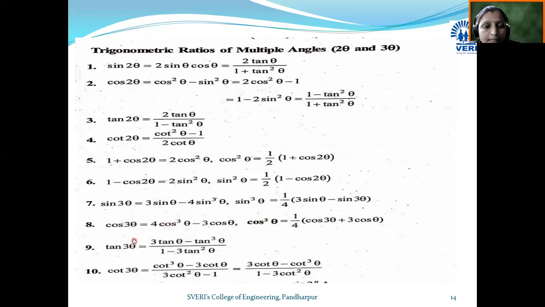Then tan of 3 theta is 3 tan theta minus tan cube theta divided by 1 minus 3 tan square theta. Then cot 3 theta is equal to cot cube theta minus 3 cot theta divided by 3 cot square theta minus 1. We can use any of these forms, whichever is required while solving the example. So these are the trigonometric ratios for multiple angles 2 theta and 3 theta.